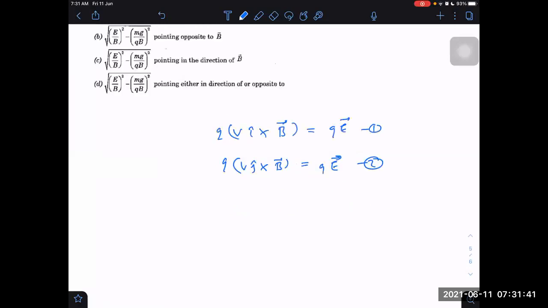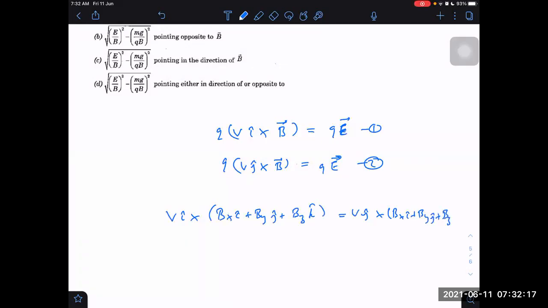So assume B to be such a way so that both equations are satisfied. We have to think of such a value of B. Can I write B as Bx i cap plus By j cap plus Bz k cap, and then v i cross this should be equal to v j cross Bx i cap plus By j cap plus Bz k cap.